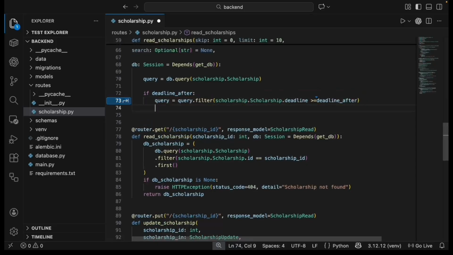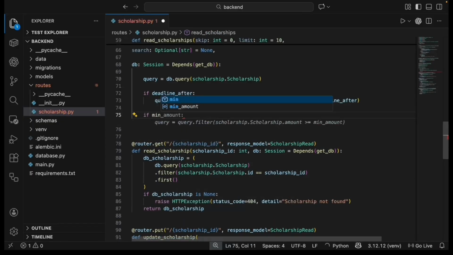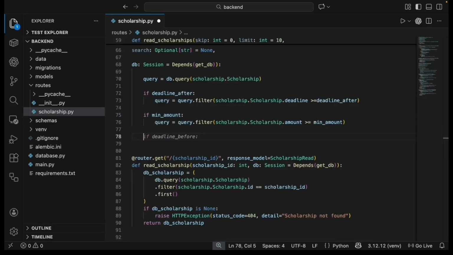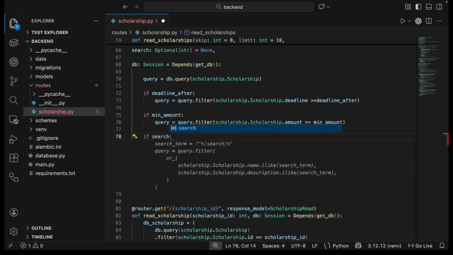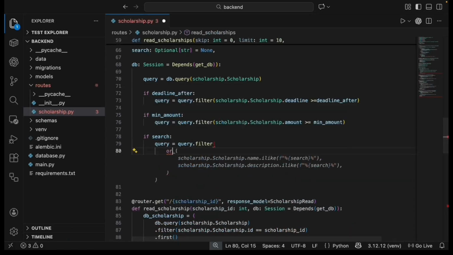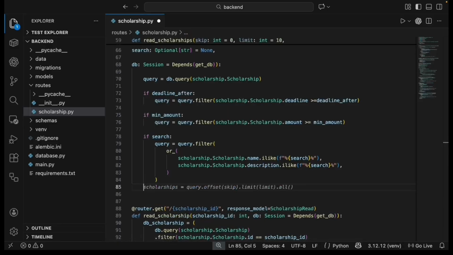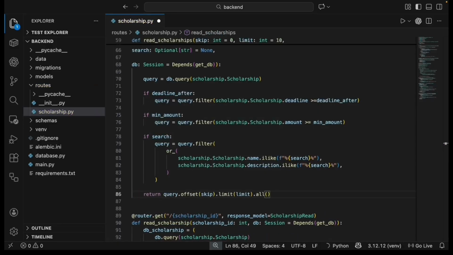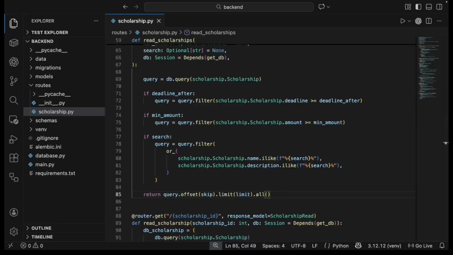So what we've done here is transform a basic get-all endpoint into intelligent search. Students can now really ask specific questions, like show me high-value STEM scholarships closing in the next 2 months. And the best part, the same code will work whether we have 15 scholarships or 5,000. The key thing here is we kept things simple. We had one endpoint and we modified that endpoint so it will execute a basic GET request, and it will also be very specific if we need it to. Code base minimized, simple, precise.